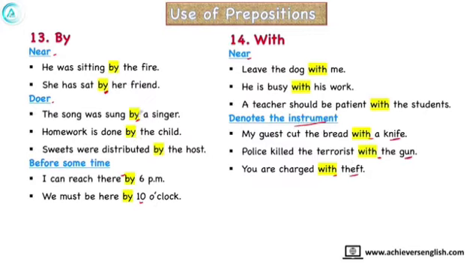And when we talk about a person who does the action, then we use by. Here we are using a person, not the instrument, so by will be used. And here we are using an instrument, not the doer, so with will be used.